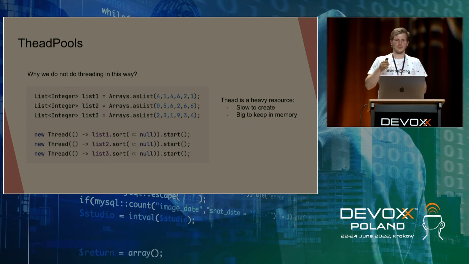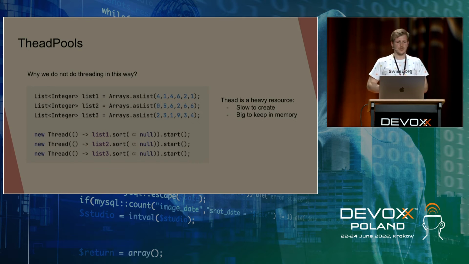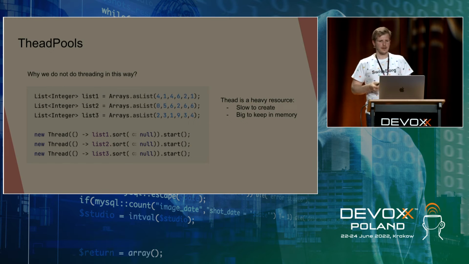And why don't we do that? Because this is not good code. We do not create threads on demand because, as I said, every logical thread in the application runtime is mapped to one thread in the operating system, and creation of such a thread takes time, and it's not negligible time. Also, a thread allocates some memory, and this is also not a negligible amount of memory. So we don't follow this way.